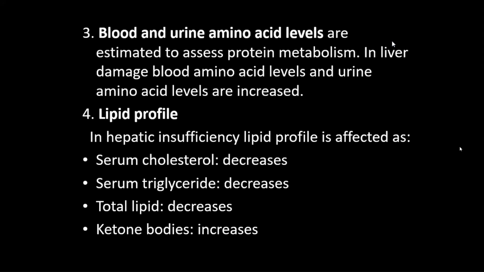For the metabolism of fat, ketone bodies are produced, and from ketone bodies energy is produced. So when there is decreased blood glucose level, ketone bodies are formed to supply the deficient energy. So ketone bodies will be increased.